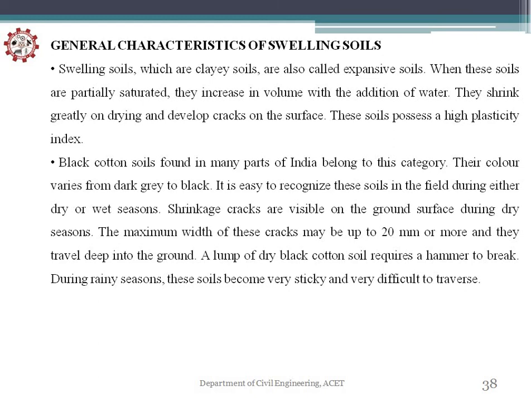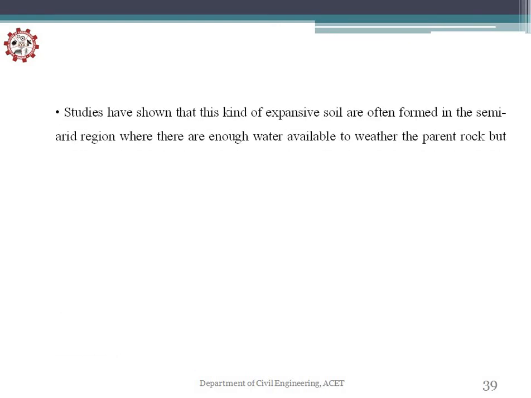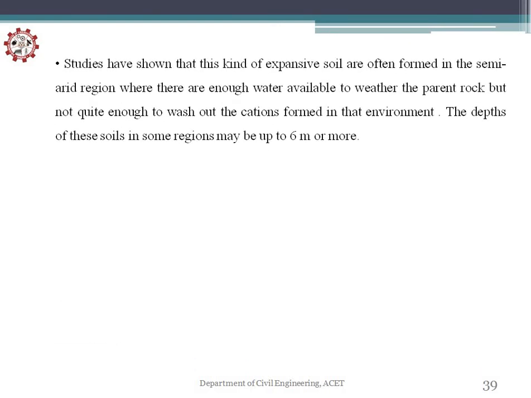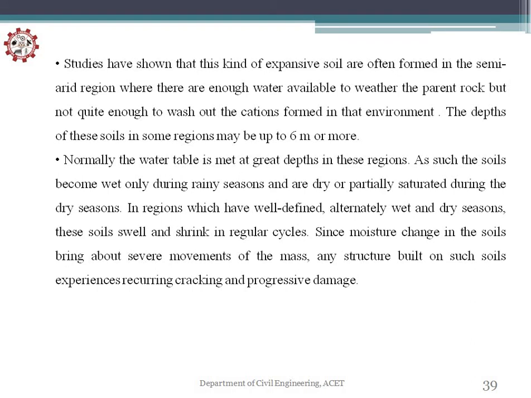And in the rainy season, it loses its shear strength such that if you just take it in your hand, you can mold it into any shape. Next, studies have shown that this kind of expansive soil is often formed in semi-arid regions, where there is enough water available to weather the parent rock, but not quite enough to wash out the cations formed in the environment. Normally the water table is met at greater depths in these regions.